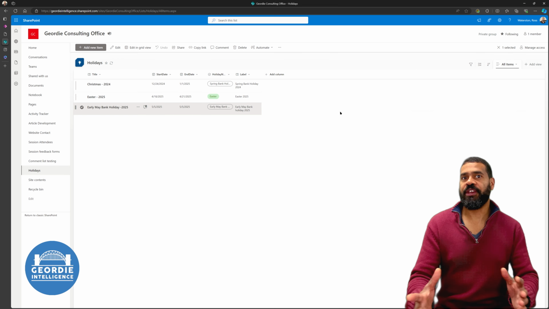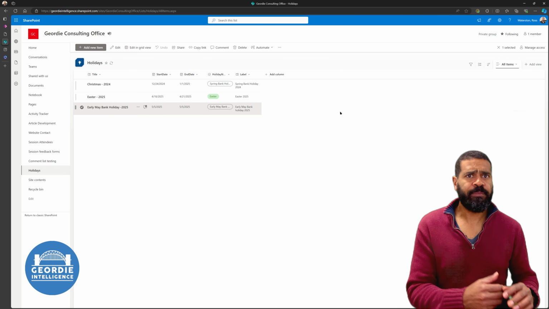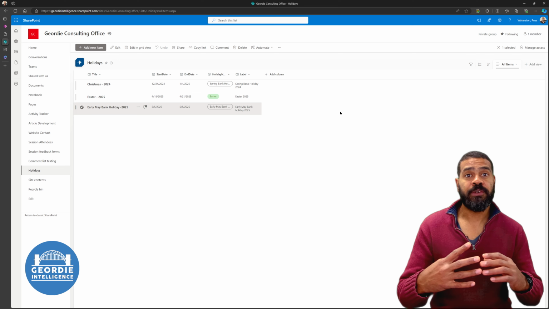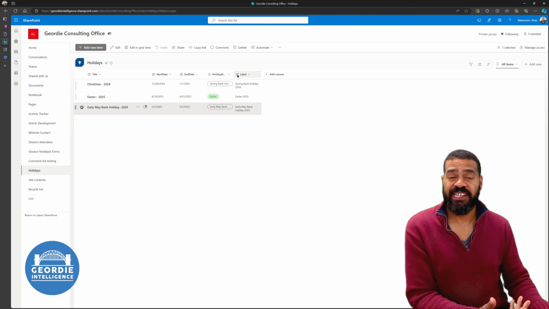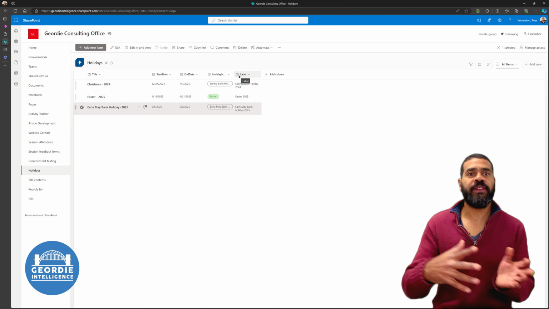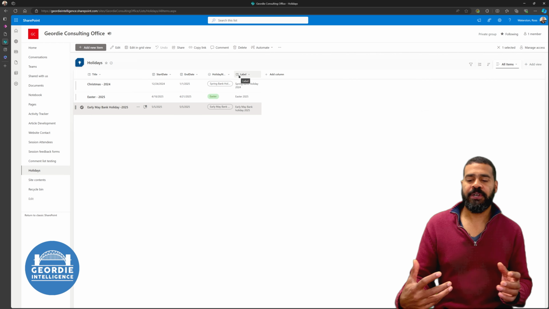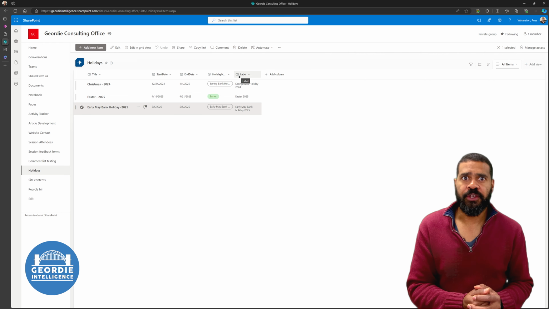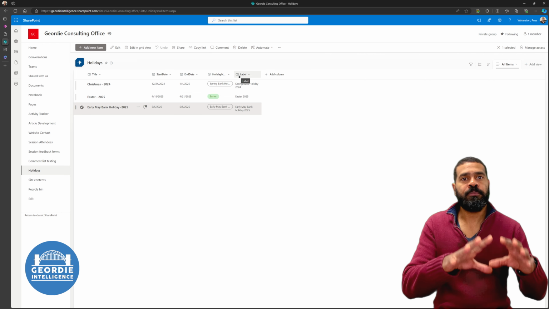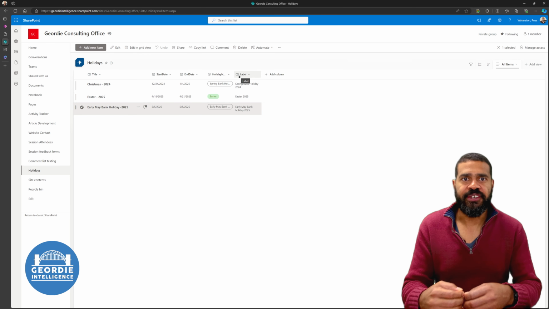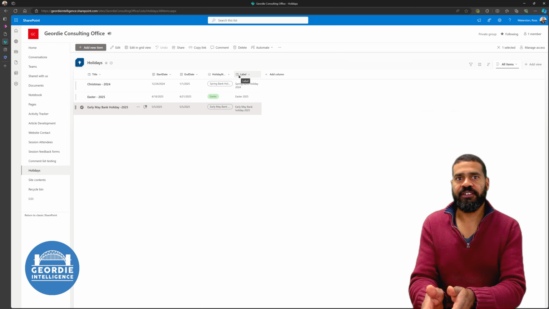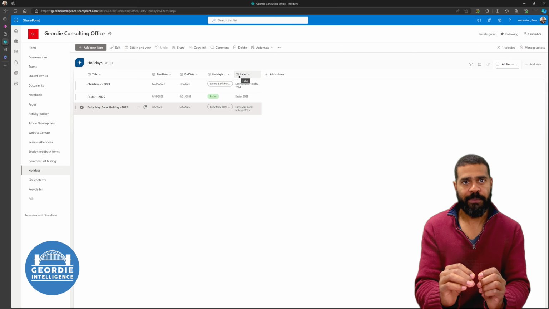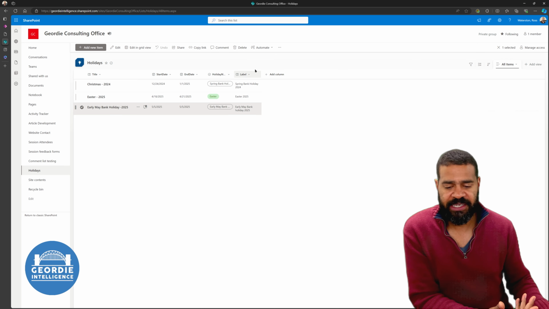Okay, so we've got something already that we can piece together, right? So we've expanded our list. We've started to put in everything we want. We can see label is probably what we would look to use within our app context and for everything. As I said, if you want to do more and multiple holiday calendars, you would definitely want to put that choices column out the window and use a separate list.